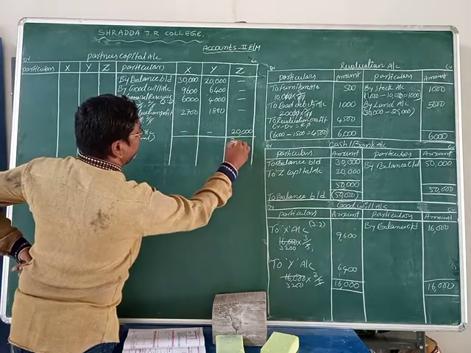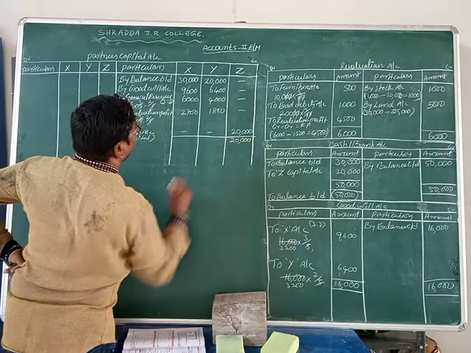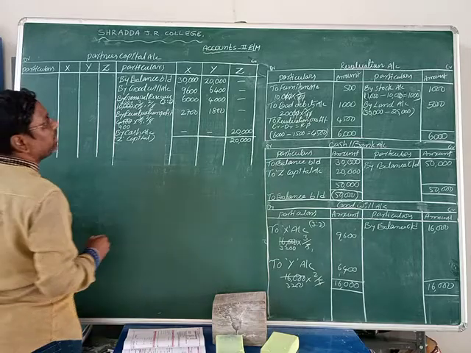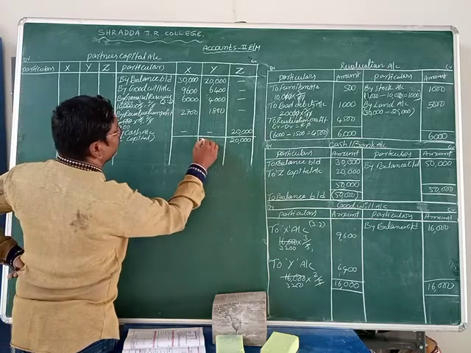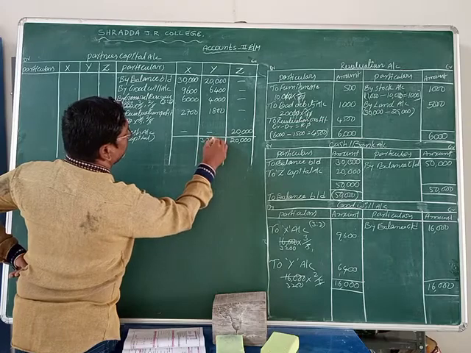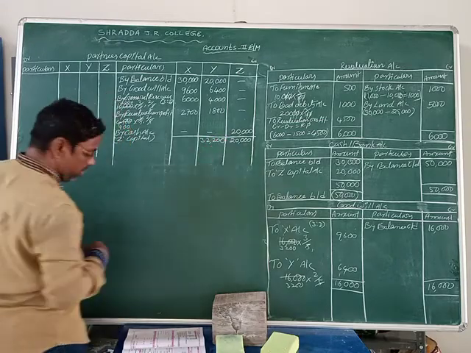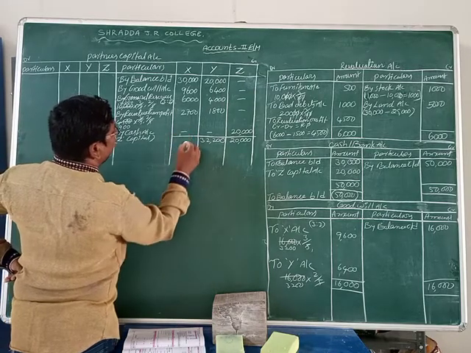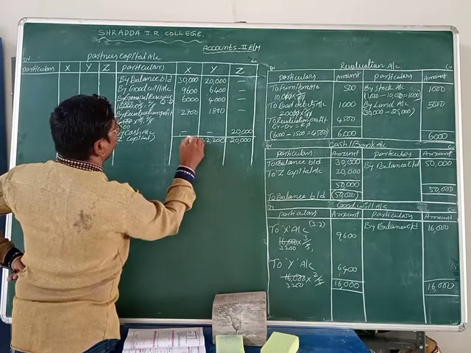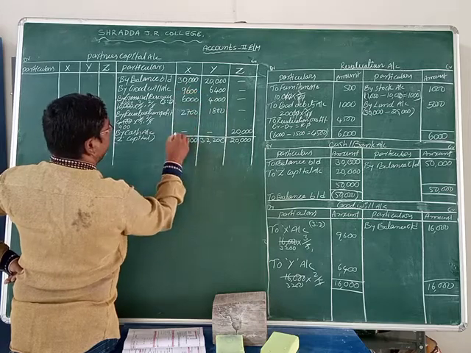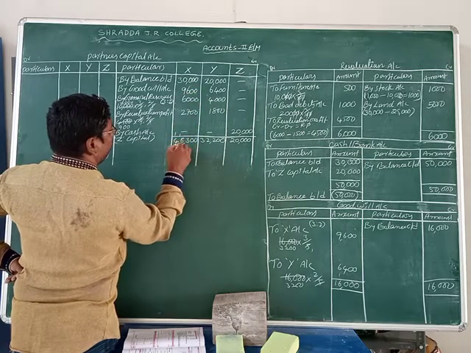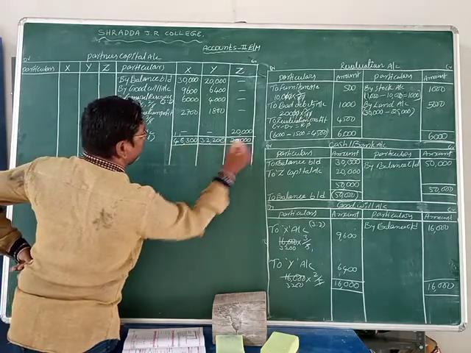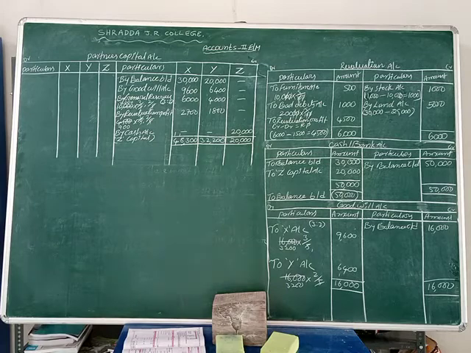So Z is 20,000 rupees. X has 30 plus 9,600 plus 6,000 plus 2,700, which comes to 48,300 rupees. Y is 32,200 rupees, and Z is 20,000 rupees.